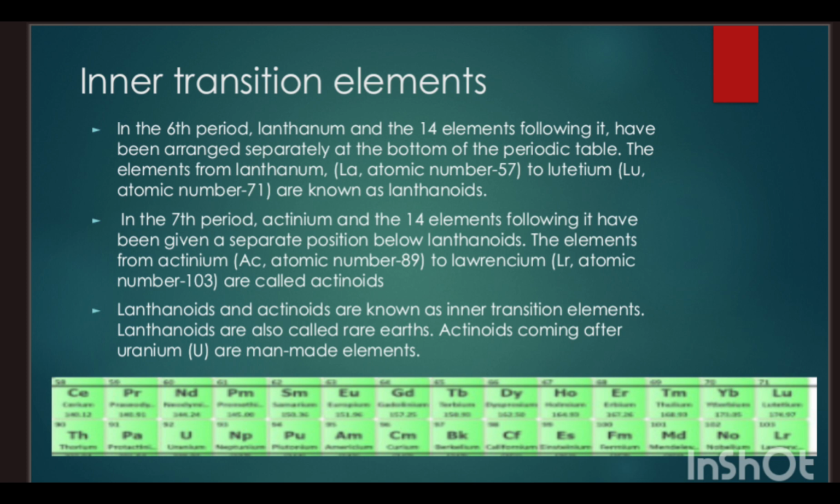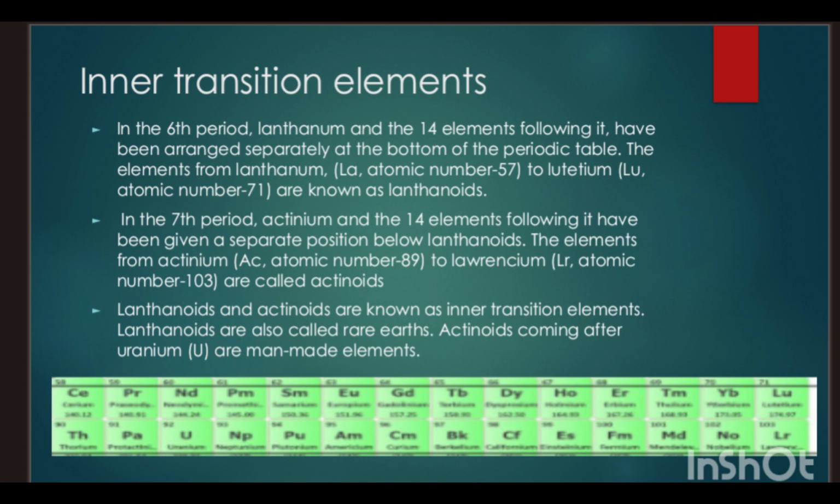Then there are inner transition elements. You should have noticed a table is separately given in the periodic table, which is not attached to the main block. Why? Because those elements are known as inner transition elements. That means in the 6th period, lanthanum and the 14 elements following it have been arranged separately at the bottom of the periodic table. The elements from lanthanum, which has atomic number 57, to lutetium, which has atomic number 71, are known as the lanthanoids.